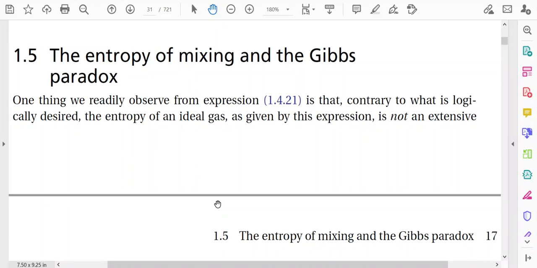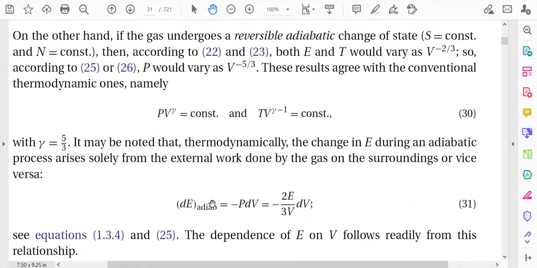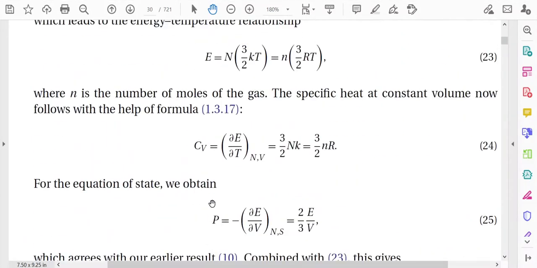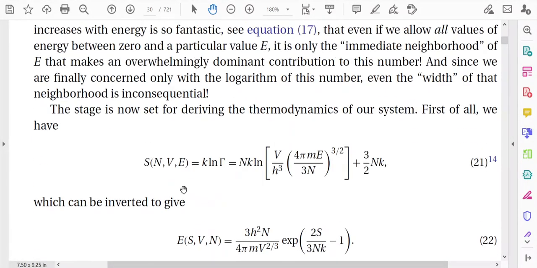This lecture is quite connected to the lecture that I have given earlier, named Thermodynamical Functions from Statistical Mechanics. That lecture I also gave from this particular textbook, and in that lecture the expression for the entropy was derived from the expression of the total number of microstates gamma or omega.